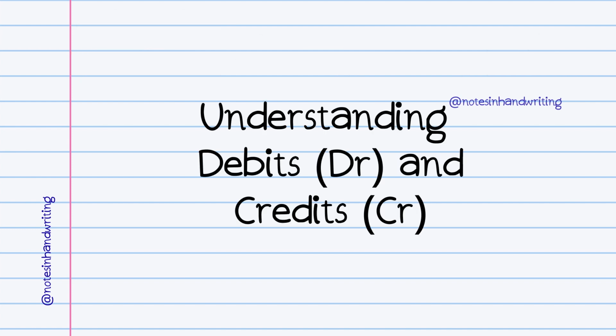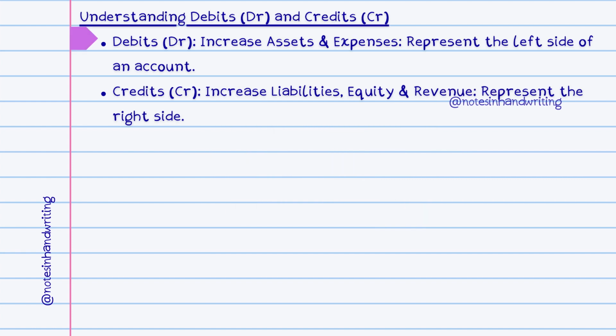Debits and credits. Debits, often abbreviated as DR, increase the balance of certain types of accounts, specifically asset accounts like cash or equipment, and expense accounts like rent or salaries. Debits also increase drawings or dividend accounts. Conventionally, debits are recorded on the left side in accounting T accounts and often listed first in journal entries. A common mnemonic is DEAD: debits increase expenses, assets, drawings.